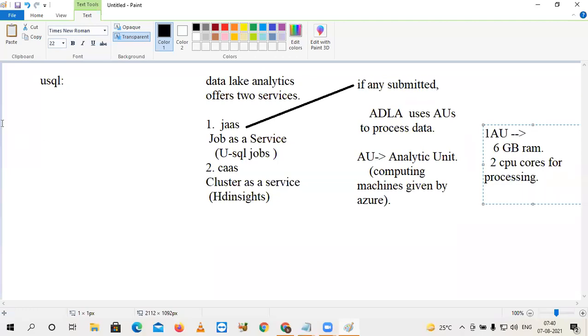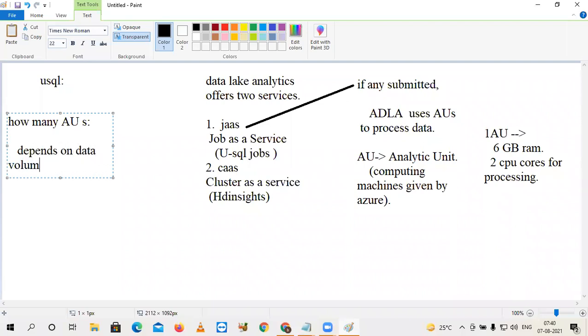But one thing here, how many AUs will be allocated for your job? That purely depends on the data volume and the job you have triggered.